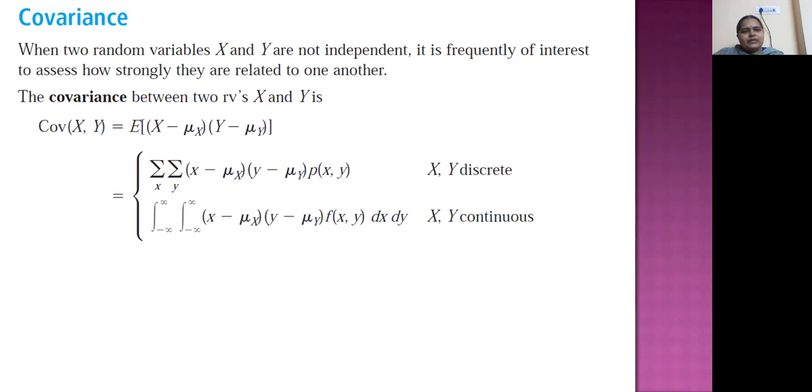Covariance between two random variables x and y is denoted by covariance of x comma y, which is E of (x minus mu x) into (y minus mu y). In the case of discrete random variables, that is double summation of (x minus mu x) into (y minus mu y) into p of xy. In the case of continuous random variables, it is the double integral from minus infinity to infinity of (x minus mu x) into (y minus mu y) into f of xy dx dy.